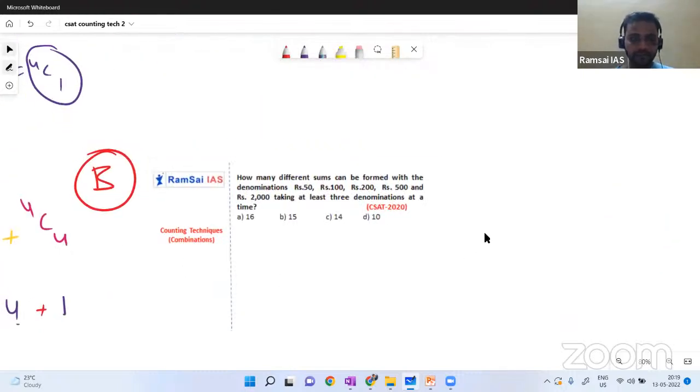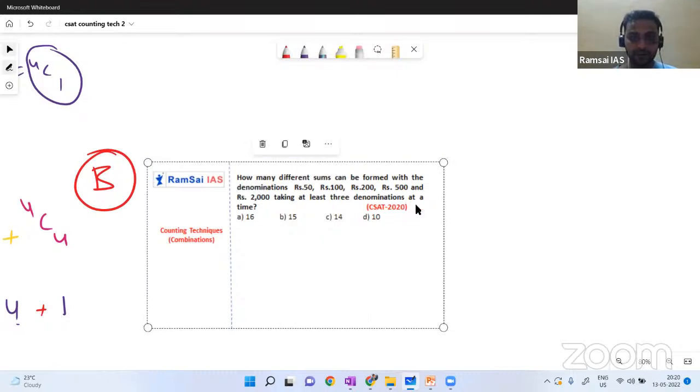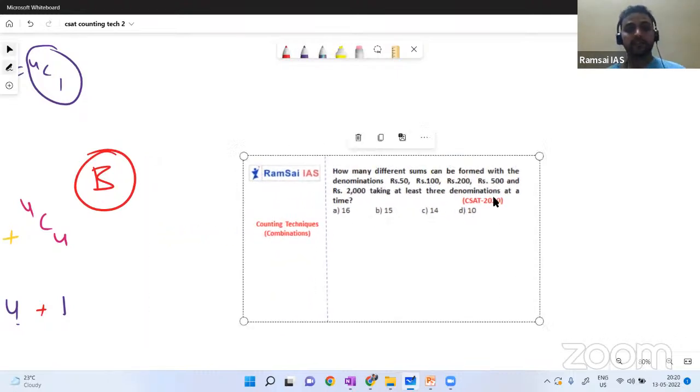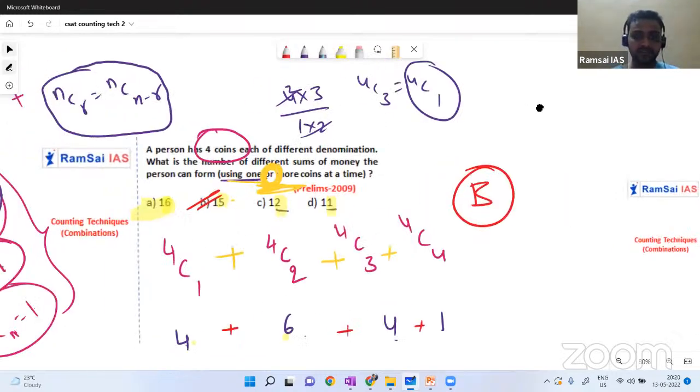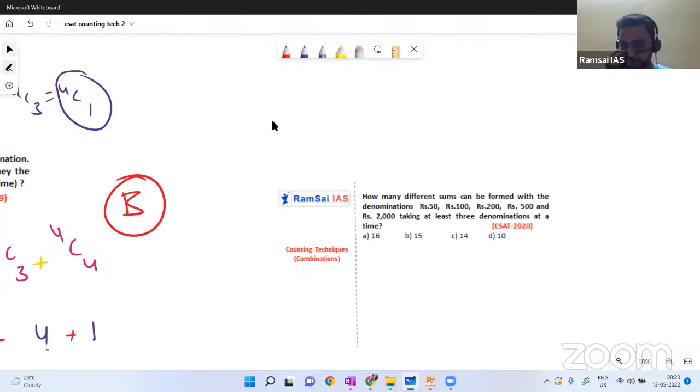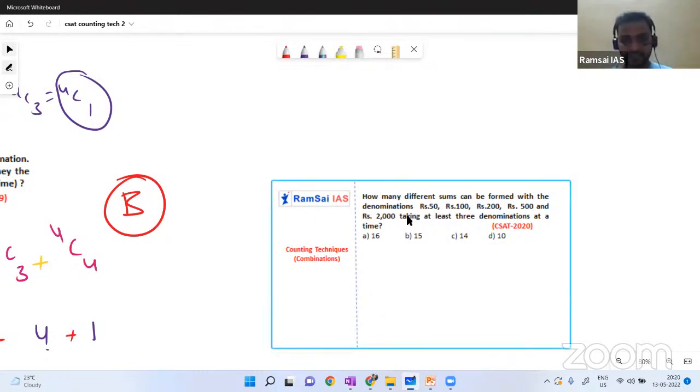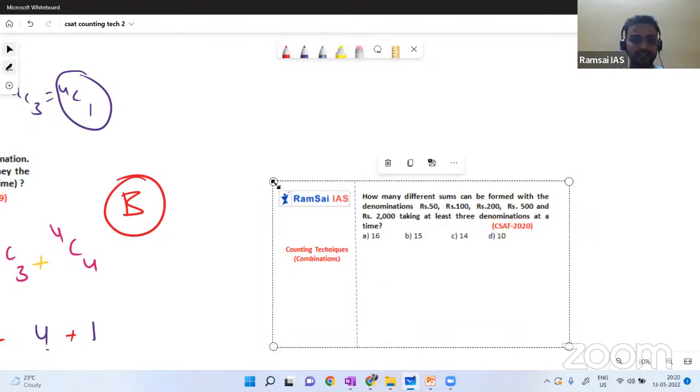So how many different sums can be formed using the denominations 50, 100, 200, 500, and 2000, taking at least 3 denominations at a time? So it is similar to the previous question. You can observe similar questions were asked in 2009 and 2020. So the question is changed, but the pattern is same. The question is almost same, but they just change the numbers.